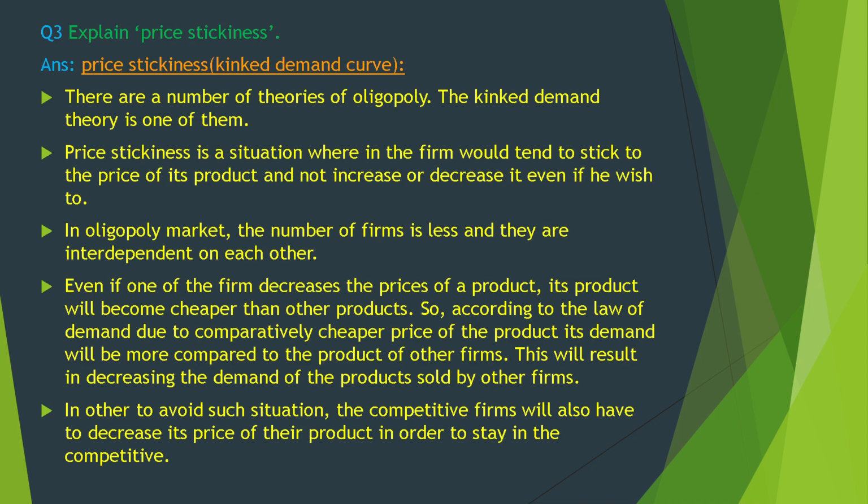Question number 3. Explain price rigidity, the kinked demand curve. There are numerous theories of oligopoly. The kinked demand theory is one of them. Price rigidity is a situation wherein the firm will tend to stick to the price of its product and not increase or decrease it even if it wishes to. In oligopoly market, the number of firms is less and they are interdependent on each other. Even if one firm decreases the price of a product, its product will become cheaper than other products.